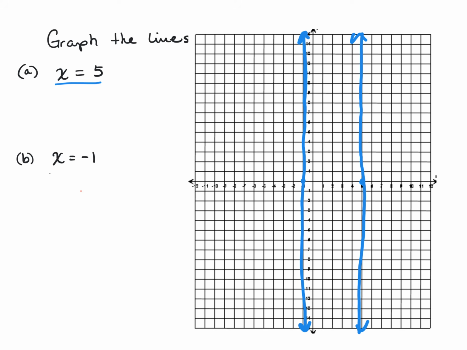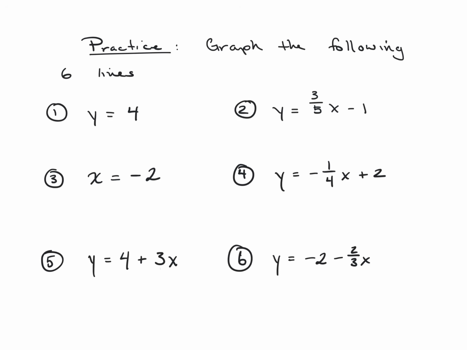Okay, so there's our review of the 4 types of lines we've graphed in class. So what I want you to do now, next page here, is I have 4 lines. I want you to take a moment and graph each of these lines. Now, if you're in my class, I'm going to provide you with 6 graphs in Google Classroom that you could use so that you don't have to draw your own graphs.